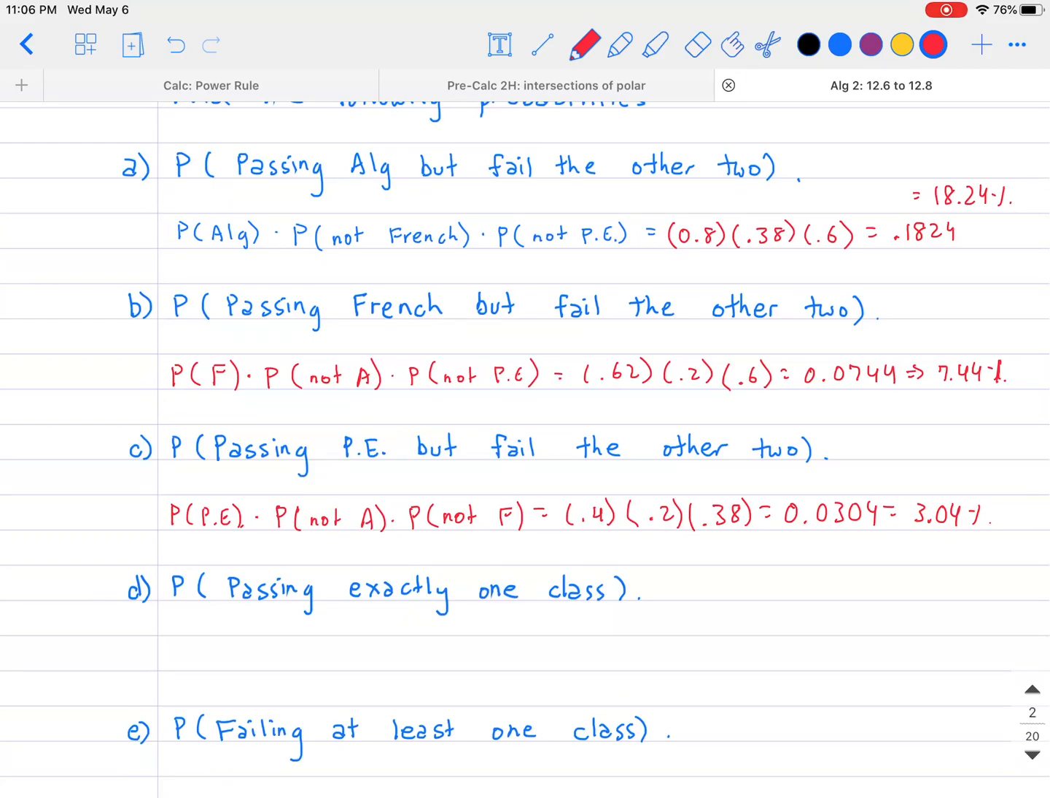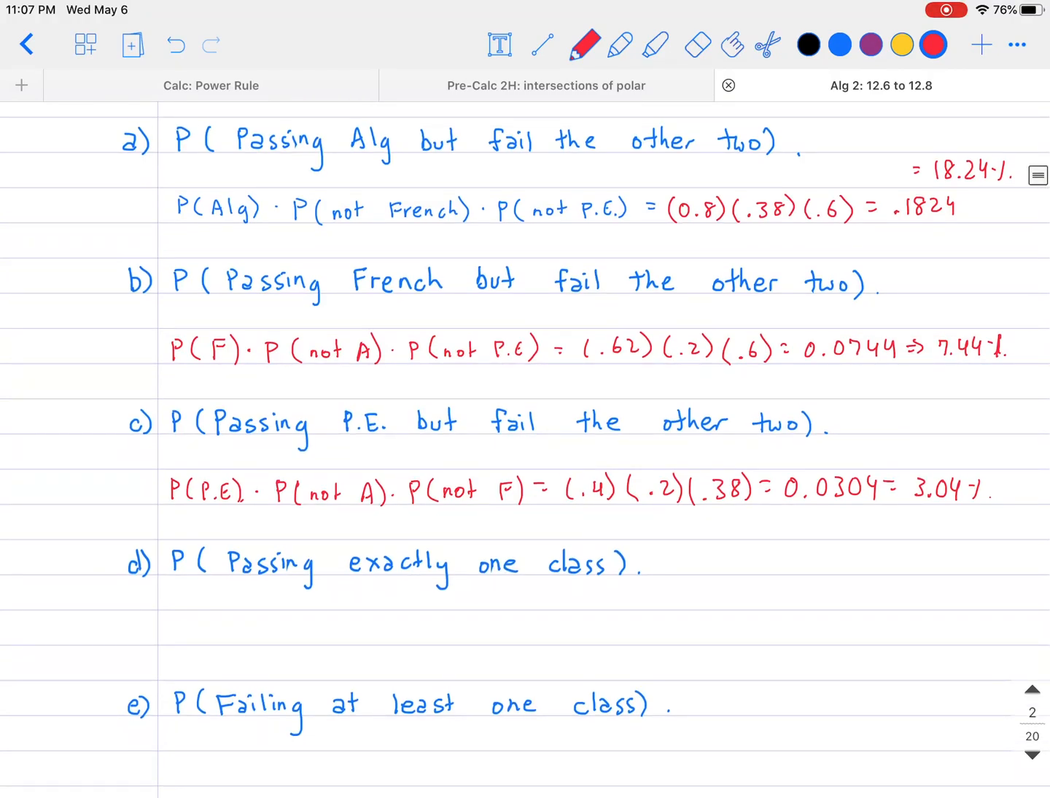Now, part D says, I want to find out what is the probability of passing exactly one class. Well, if you read the problem carefully, it says you're passing one class. So technically, that means that you can have the answer in part A, right? Because that's passing algebra but failing the other two. Or you can have the probability of passing French but fail the other two. Or you can have the probability of passing PE but failing the other two. In essence, what I'm saying is you're just taking part A, part B, and part C and adding them all up. So then that means your answer is going to be part A plus part B plus part C, because all of those will consist of passing exactly one class.